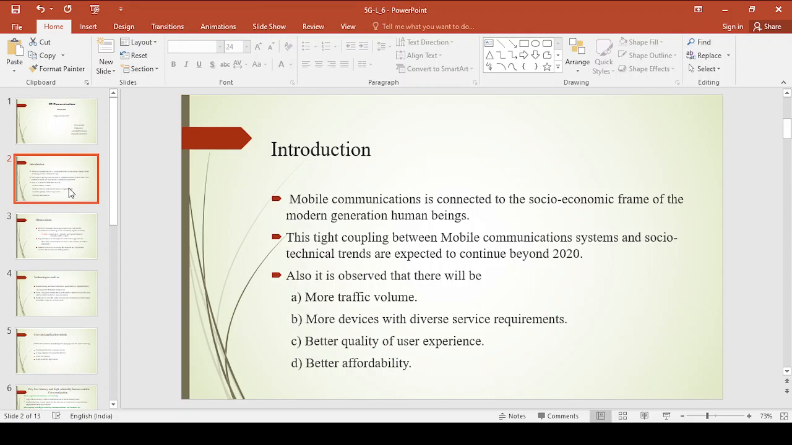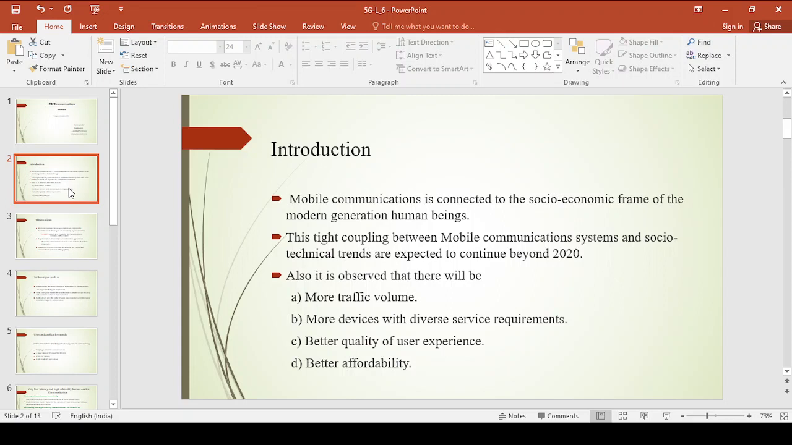And also it is observed that there is more traffic volume, right? As you go from one generation to the other generation, the traffic keeps on increasing, right? And more devices can be connected with different service requirements. This is also observed in the future generation systems, where more devices can be connected with a variety of requirements, and better quality of user experience is also observed, with better affordability, right?